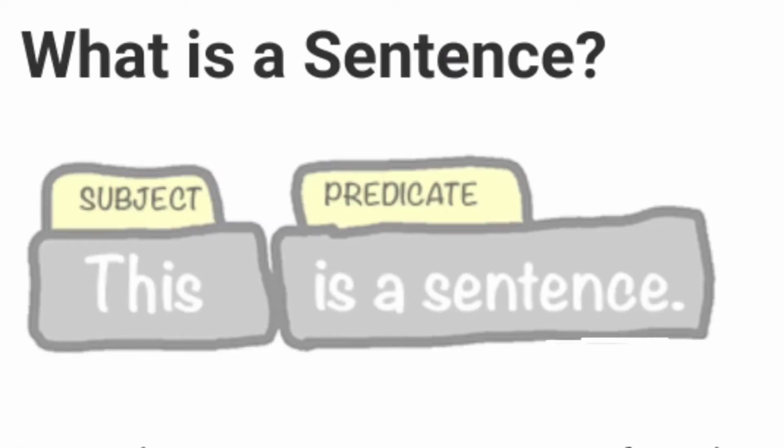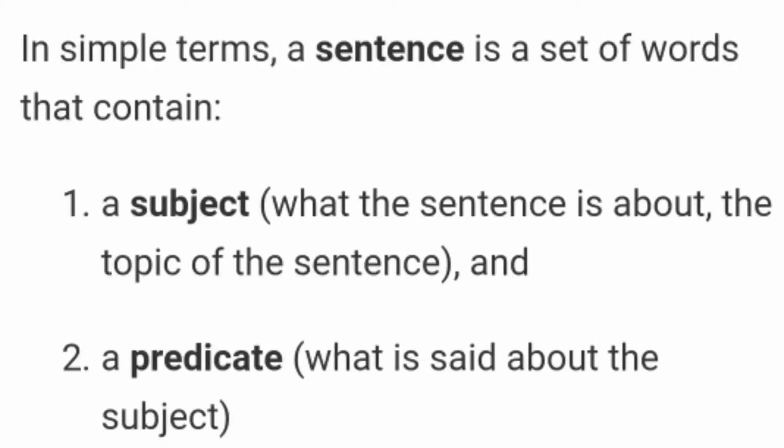Before knowing anything else, we should know what is a sentence. Here you can see it is written, this is a sentence. In this part, this is called the subject and the rest is the predicate. So in this way, a sentence is divided. In simple terms, a sentence is a set of words that contains a subject.